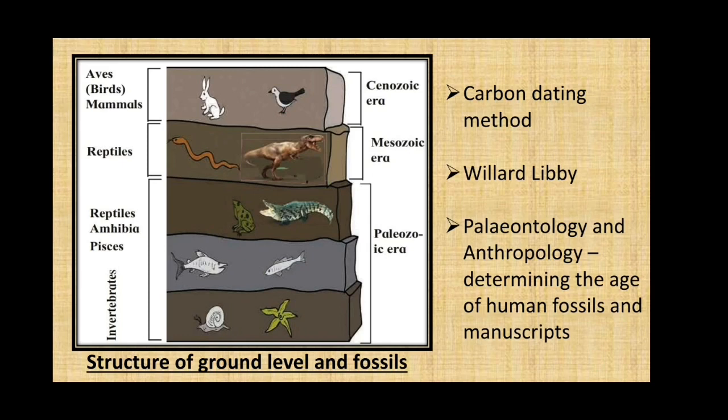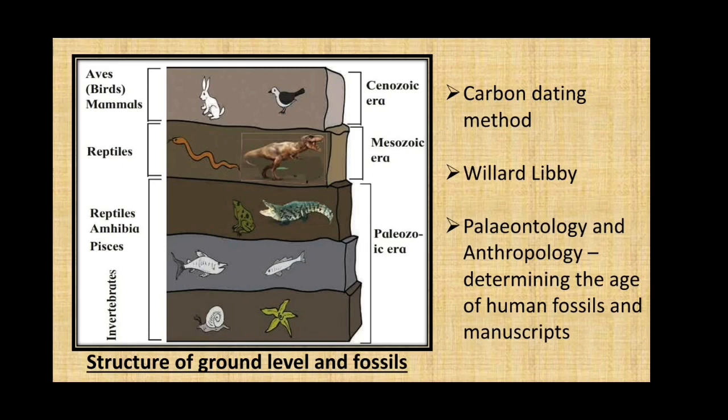The age of the materials that can be determined by this method has been published in his journal Radiocarbon. The picture on your screen indicates how the different species gradually were formed from the first living material that is described in the theory of evolution.